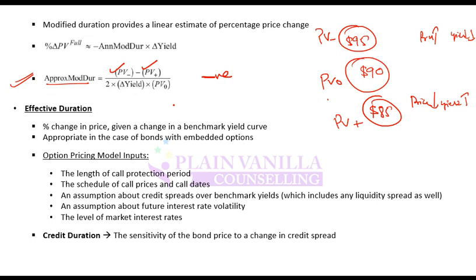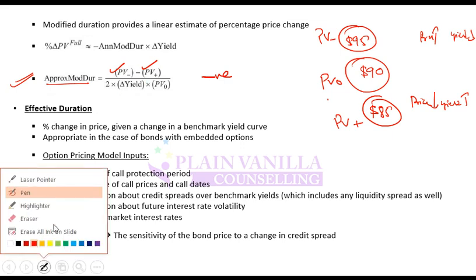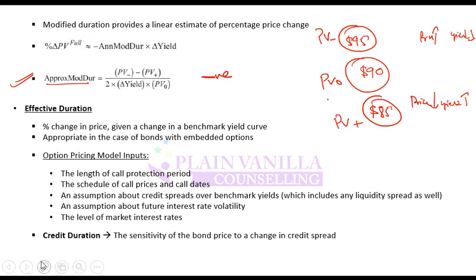Your final answer should be negative. Why negative? Because yield and price have an inverse relationship. If one goes up, the other goes down. So when you take PV minus minus PV plus, you will have a positive number here, but your change in yield will be negative. The difference which you take from lower minus higher will be negative. So the overall answer should be negative. Why? Because if yield increases, price decreases. If yield decreases, price increases. Remember this formula. I think this is very, very important.